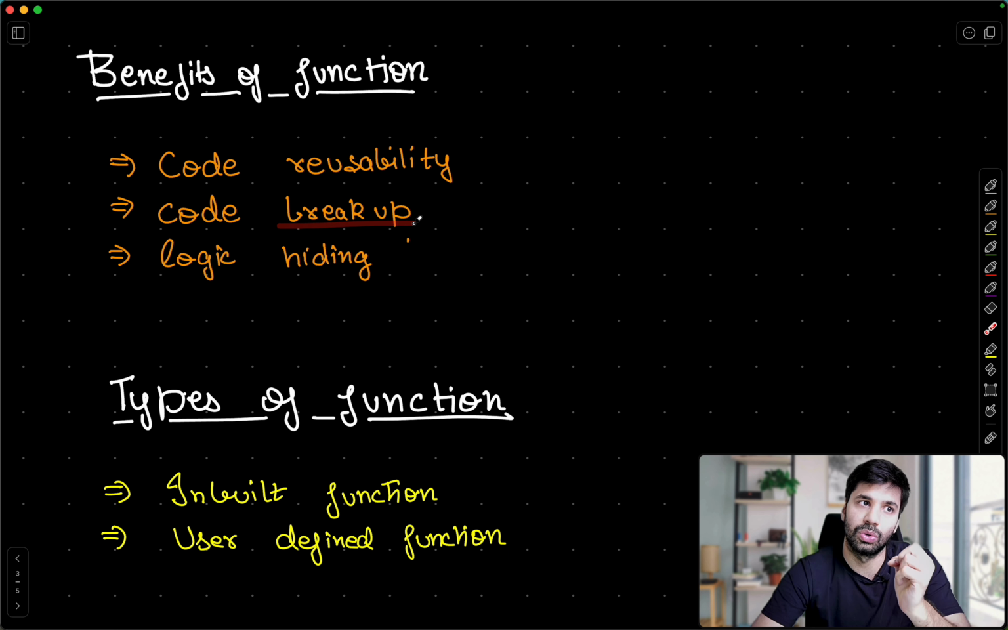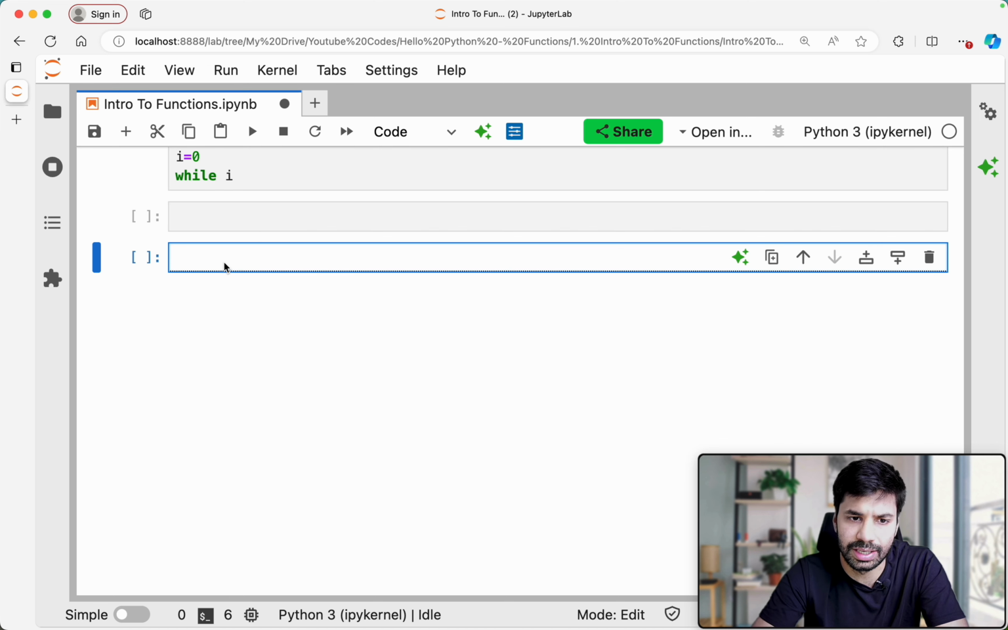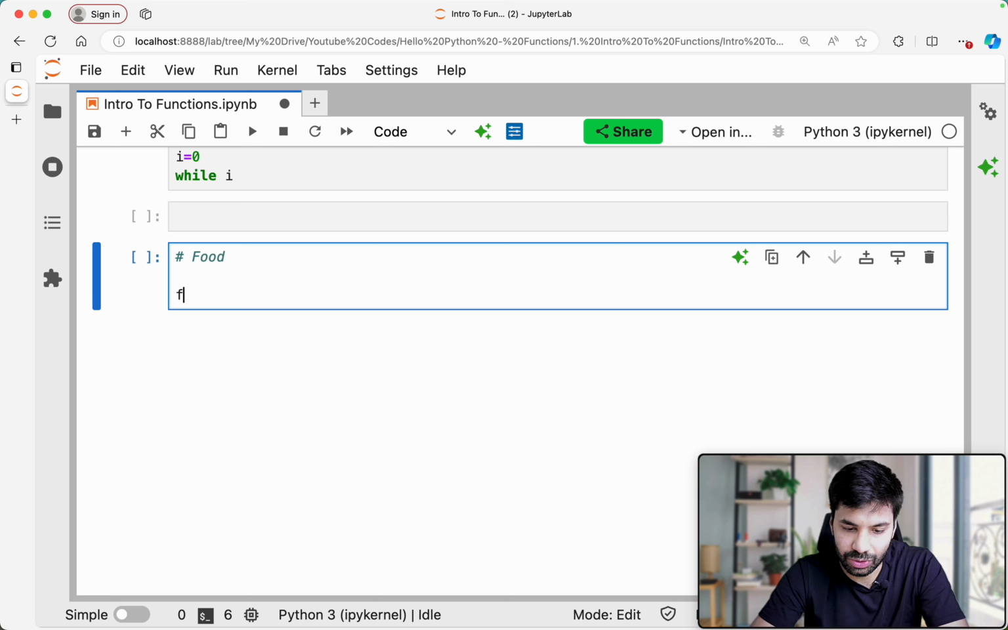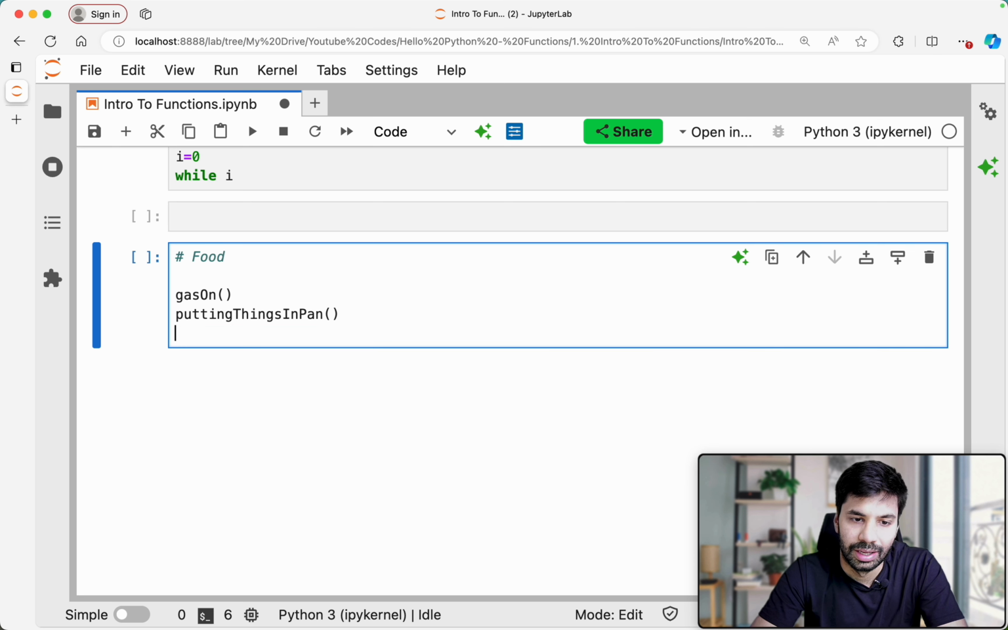Code breakup. Using functions, you are able to break your code up in a very easy and understandable manner. Let us understand this intuitively. Let's say you are making some food. First you will turn the gas on, something like this. So it's a function. Then you will be putting things in the pan. Then you will be increasing the gas, increasing the flame. If you see, each and everything is now divided here.